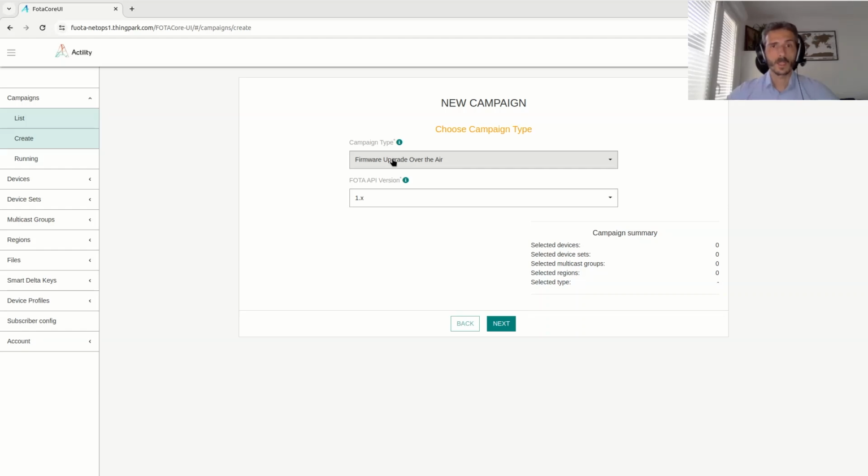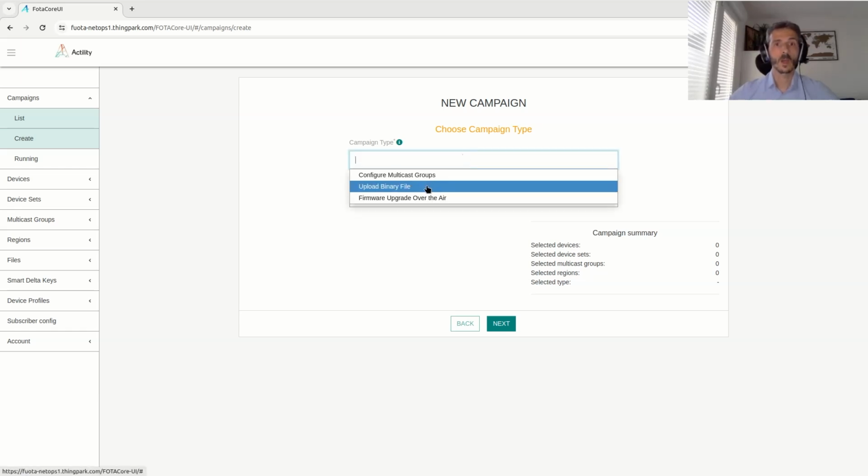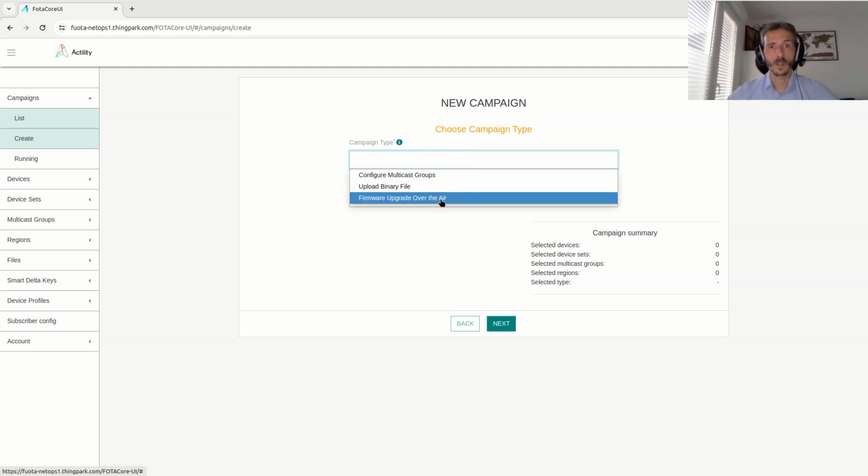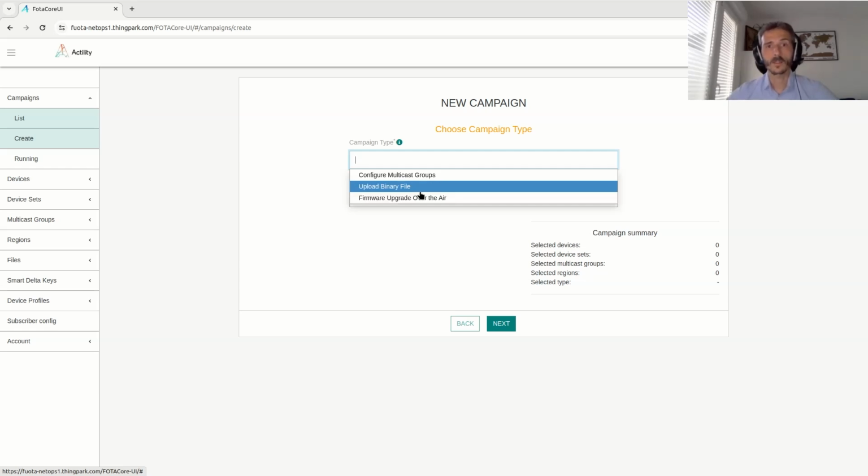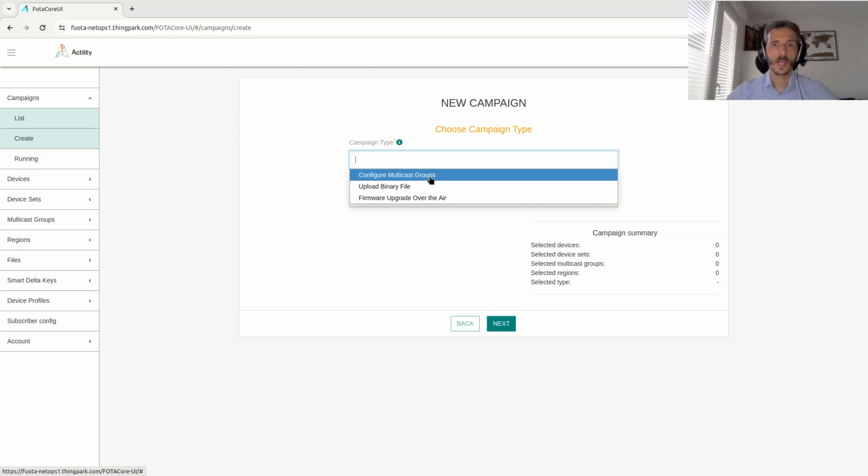I select the campaign type. It can be FOTA campaign, so to push a firmware file. It can be upload binary file. It's the same type of campaign as FOTA campaign, except there is one less step, which is the last one. Once the file is uploaded, we do not check the version of the firmware running on the device. And then we have the configure multicast groups campaign.